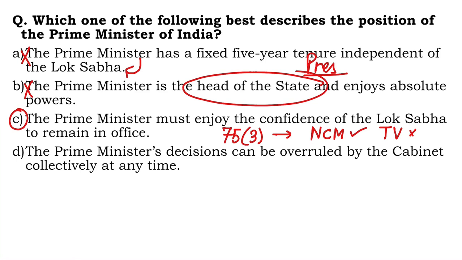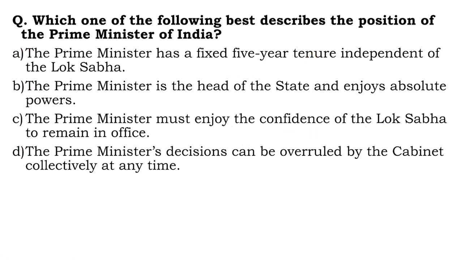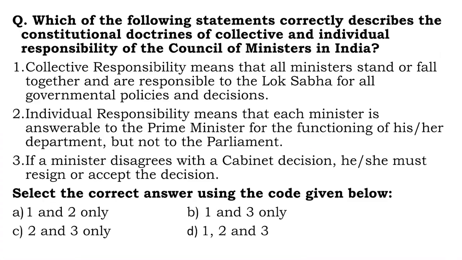And D, the Prime Minister's decisions can be overruled by the cabinet collectively at any time. And that is again wrong because all the ministers are enjoying their office just because the PM made the recommendation to the President. They owe their office to the Prime Minister, right? So, of course, D is wrong. Right answer C. Next question.